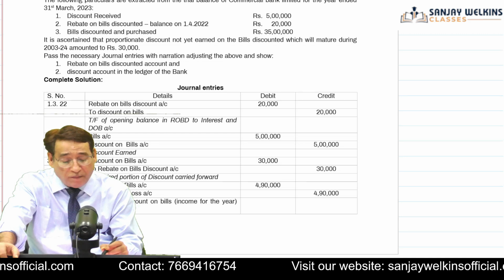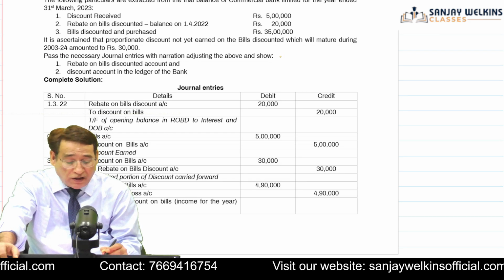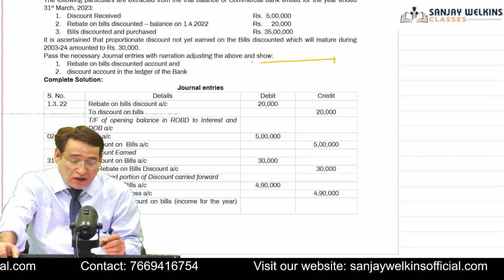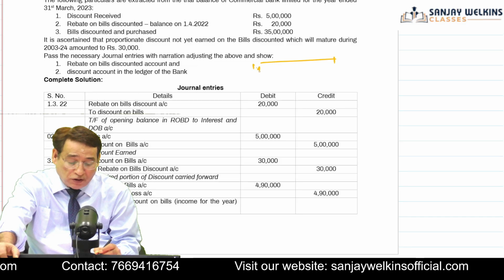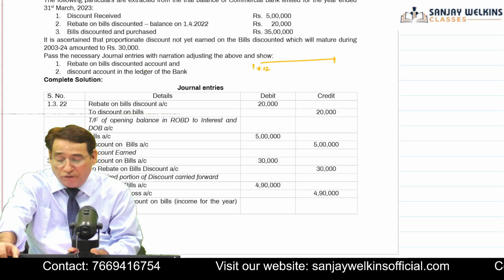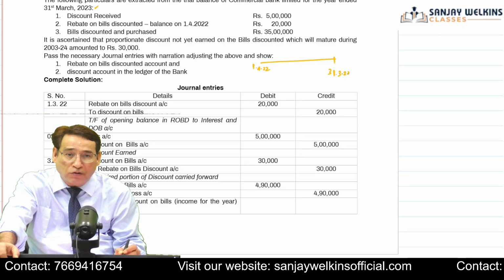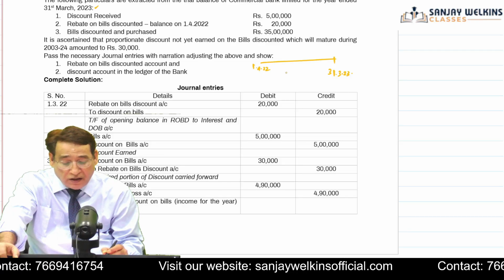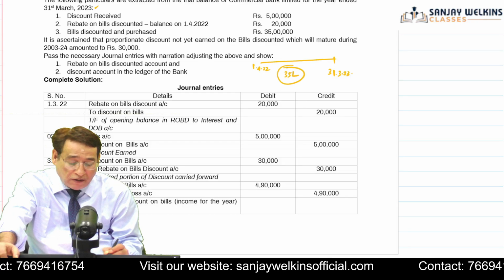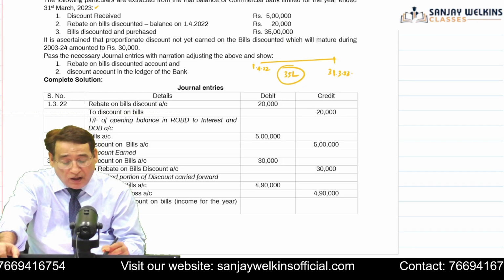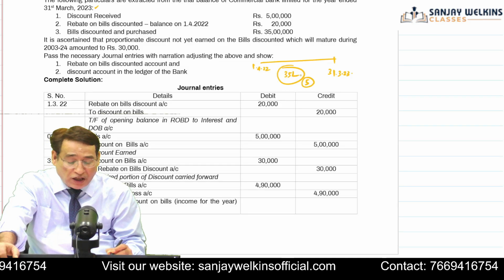What does it mean? See here, your current year is starting from 1/4/2022 and ending on 31/3/2023. Now, in the current year, 35 lakhs worth of bills have been discounted, and you have earned an income of rupees 5 lakh.